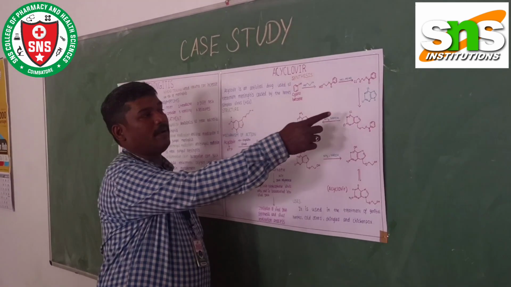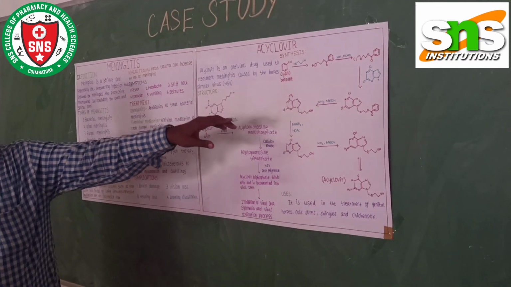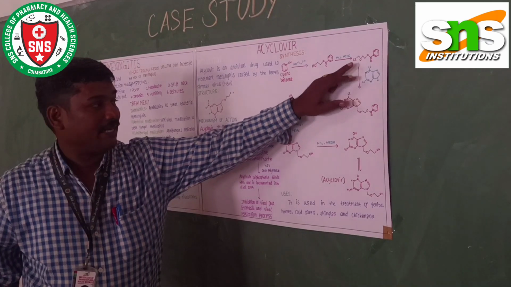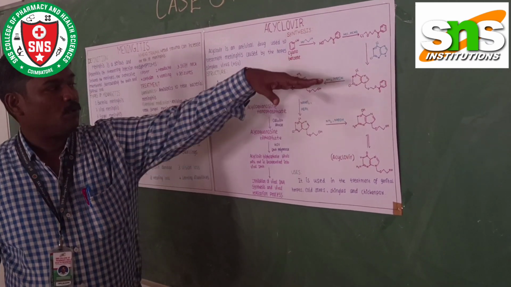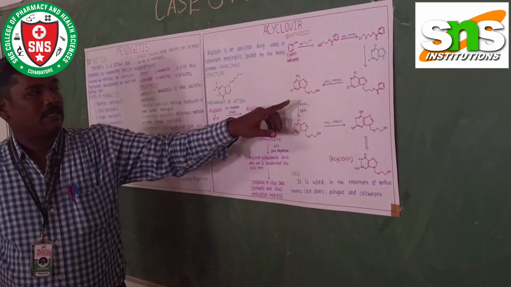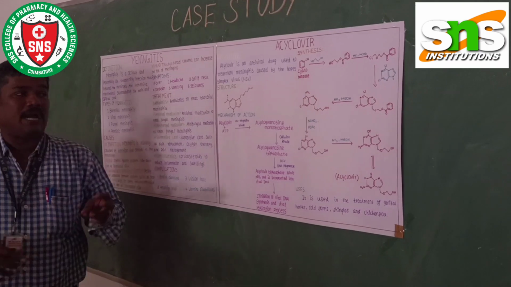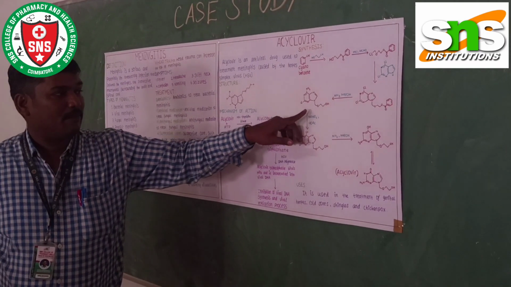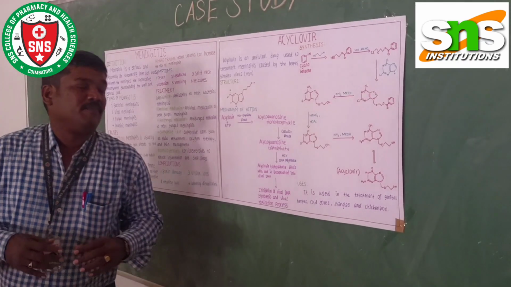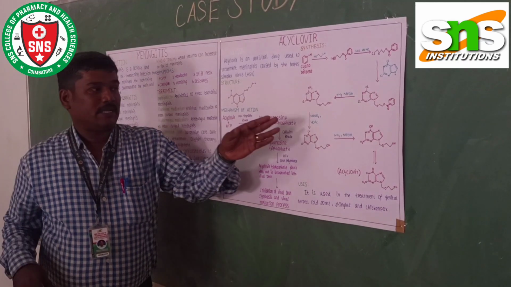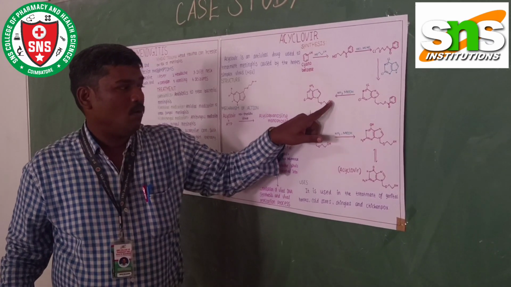This is followed by treating with the dichloropurine. Two chlorine atoms are present here. It will be added to this compound, so the purine will be added. It will be converted like this. Then we are treating with ammonia and methanol. What will happen? Here this benzene group is removed. Then it will be converted to NCH2O, CH2, CH2OH.